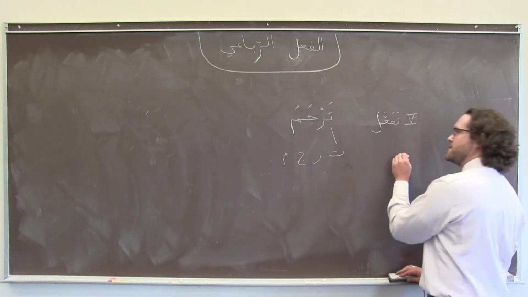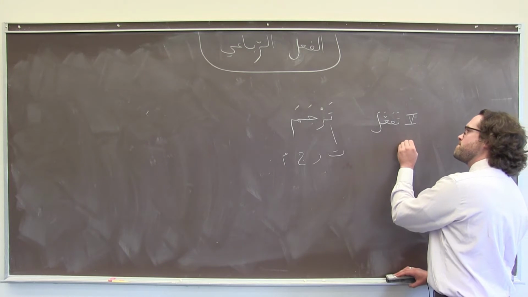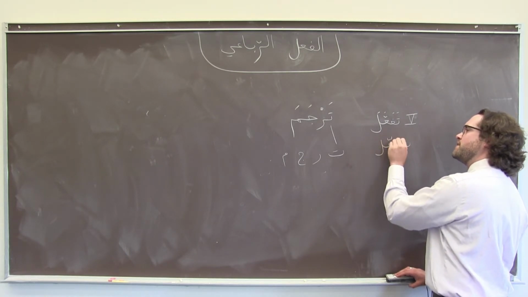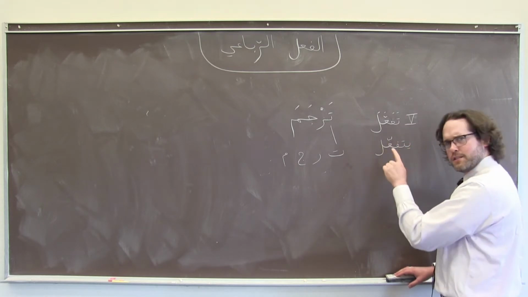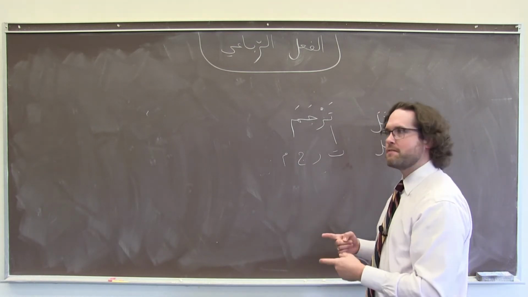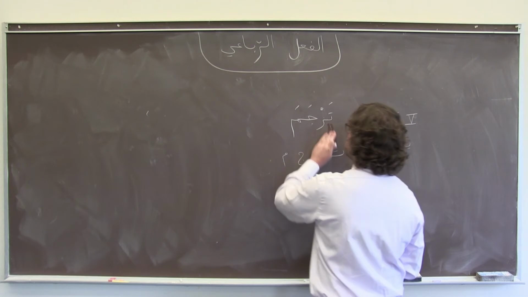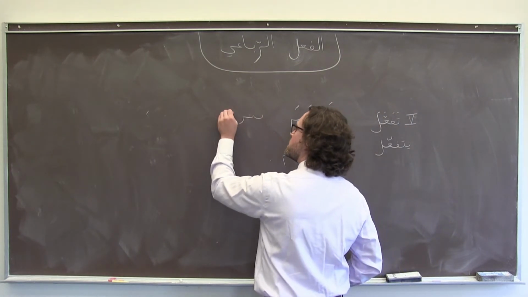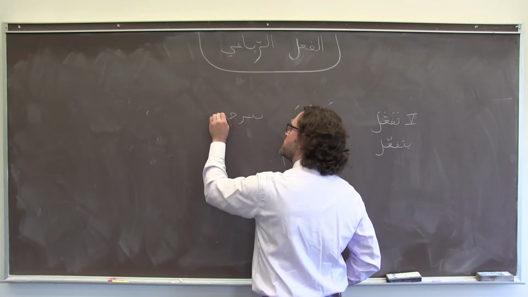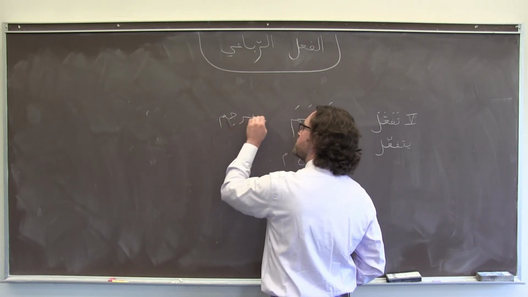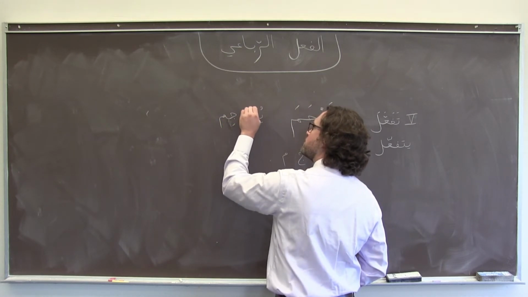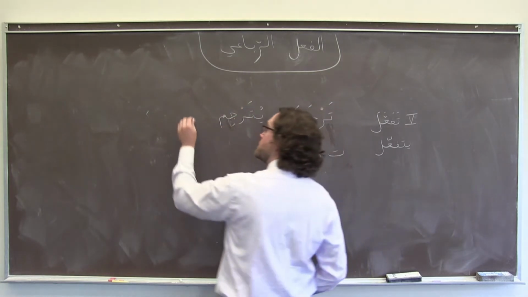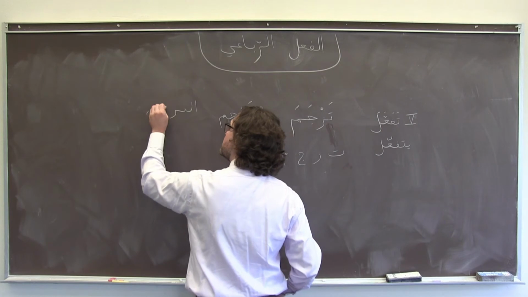Form 5 in the present tense would be yatafa'al, and we would add that shadda, reinforcing the fact that it was form 5. But in the present tense, we would say yutarjim, and the masdar is at-tarjama.